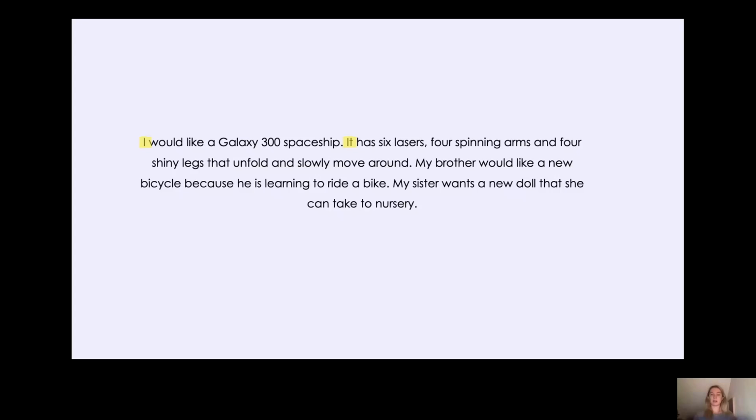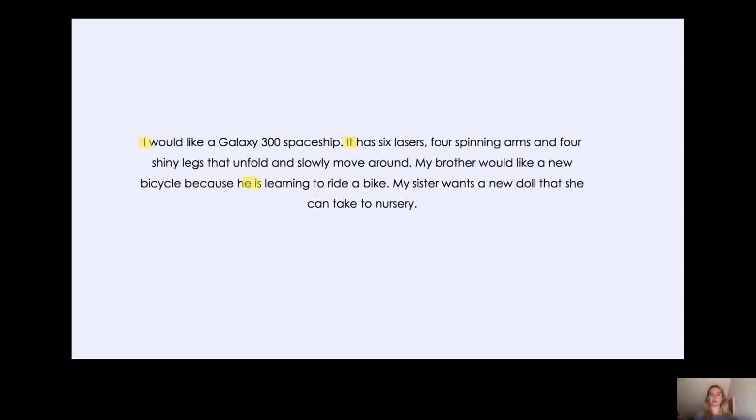Because he is learning to ride a bike. Oh, there we go. Can you see the personal pronoun that has been used to replace my brother? Yes, it is he, isn't it? Because otherwise we'd be saying, my brother would like a new bicycle because my brother is learning to ride a bike. Can you hear that it's very repetitive if you say my brother twice? So because her brother is a boy, we have replaced my brother with the personal subject pronoun he.